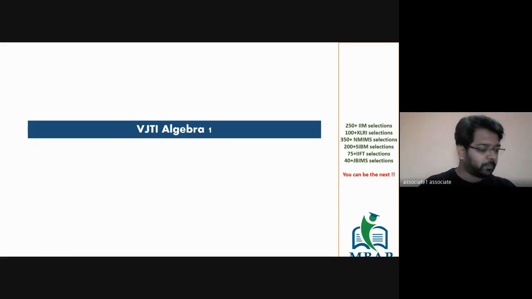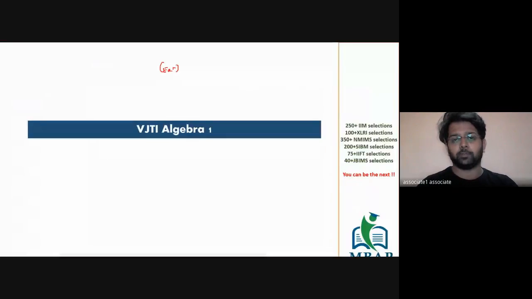To name a few, the first important topic that will make you go through will be questions and chapters on equations. Followed by that, the second content is going to be on AP and GP, which is called progression and series. Then the next content will be on surds and indices. Followed by that, we'll also solve questions on inequalities and logs, or logarithm.